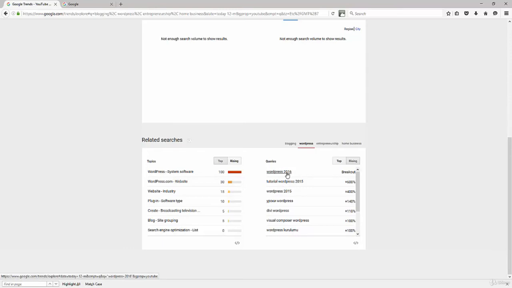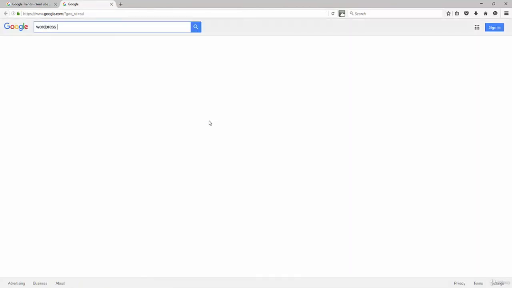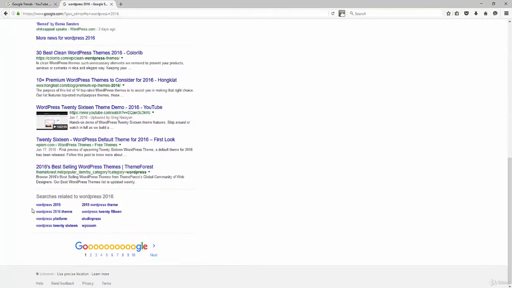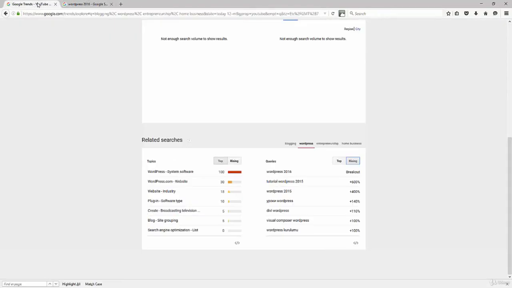So if I were to take this keyword phrase, WordPress 2016, I could type that in here to Google suggested search, WordPress 2016, and it's going to bring up some ideas for me here at the bottom. WordPress 2016 themes, WordPress platform. So it'll show up some additional keywords that people may have searched for.